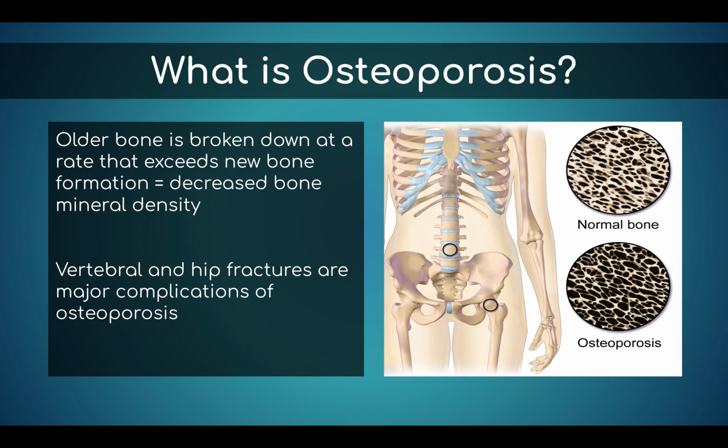Osteoporosis causes a decrease in bone mineral density, so essentially older bone is broken down at a rate that exceeds new bone formation. This alters bone structure and makes it thinned out, or sometimes described as porous. The main concern with osteoporosis is pathological fractures. Any bone can possibly be affected, but most fractures occur in the ribs, the ulna, hips, and the vertebra.